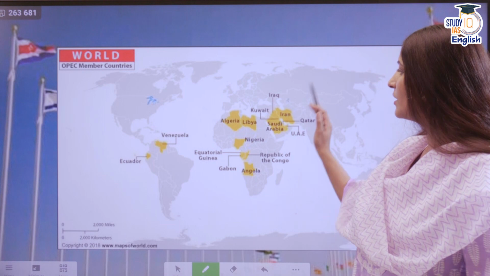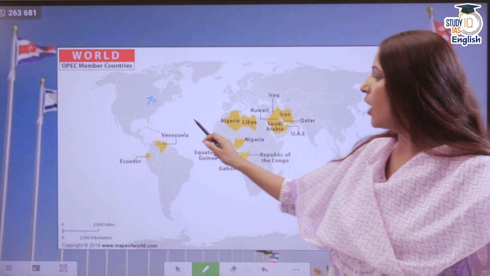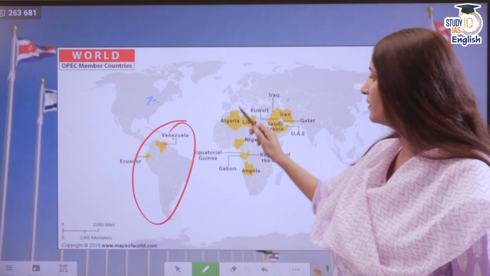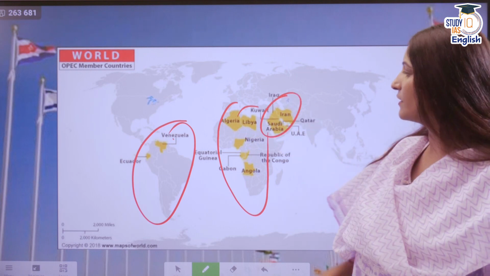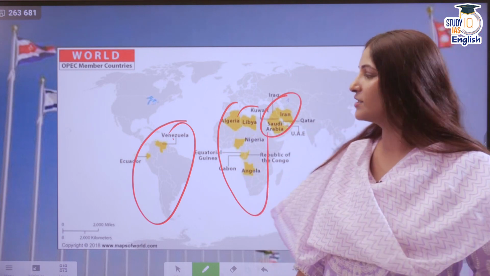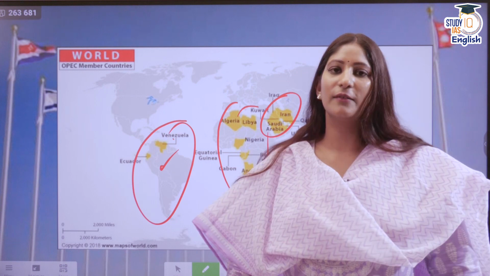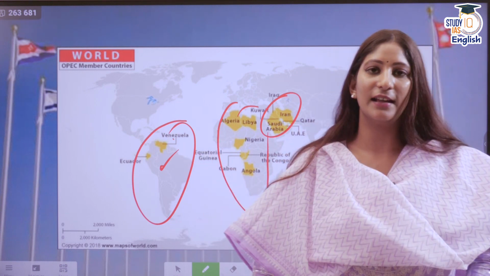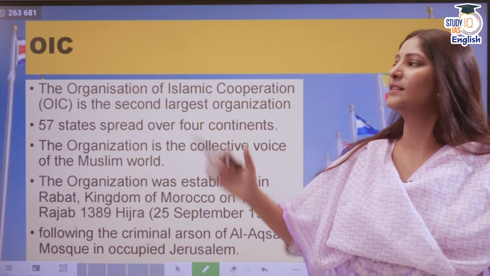Again, now if we talk about the map, you can see how many continents have it. Here, here and here. So if it is ever asked you, South America has 2 countries for OPEC, yes, Venezuela and Ecuador. Similarly for other continents as well.